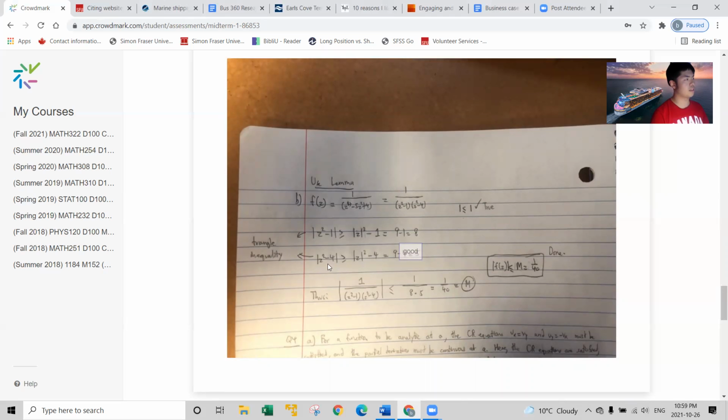For z squared minus 4, the absolute value of z squared minus 4 is greater than or equal to the absolute value of z squared minus 4, which is 9 minus 4 equals 5. I'm just using the reverse triangle inequality here. The numerator 1 is always equal to 1. There's nothing interesting to say.